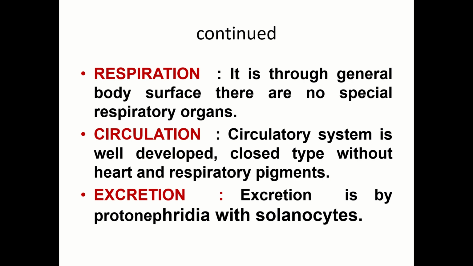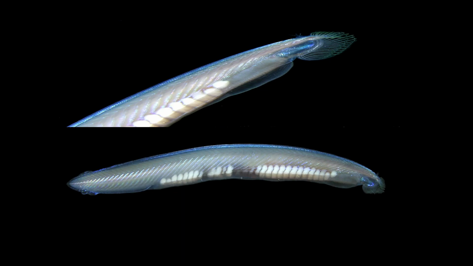Circulatory system is well developed, closed type, without heart and respiratory pigments. Excretion is by protonephridia with solenocytes. See the difference. First one, it was only the proboscis gland. Second one, there were three types. Here in this group, you will be finding only protonephridia. These are the primitive excretory organs, or otherwise the solenocytes. A single cell, they are called as solenocytes. They are involved in the excretion.